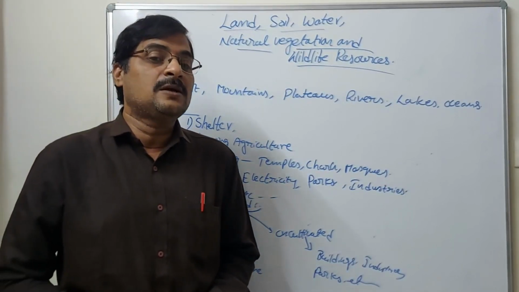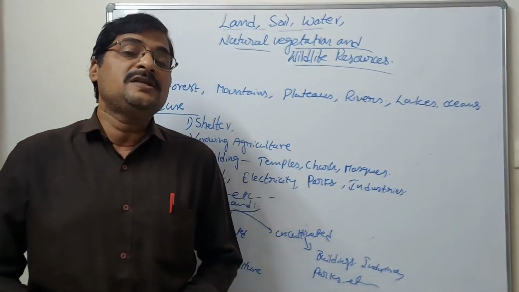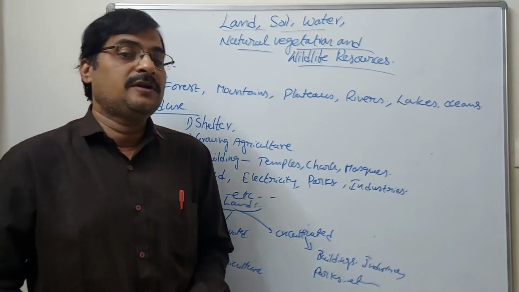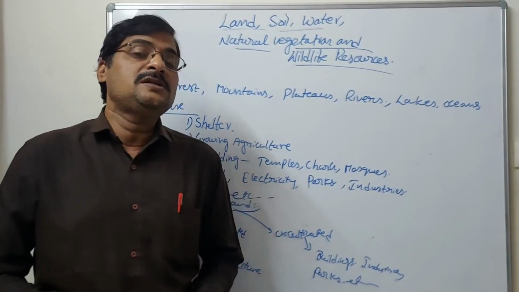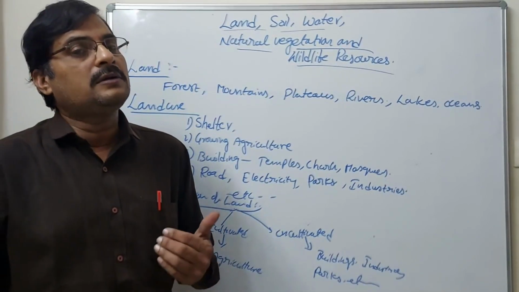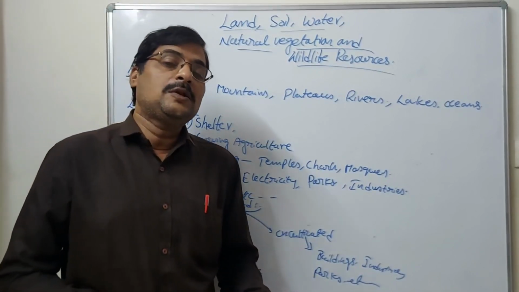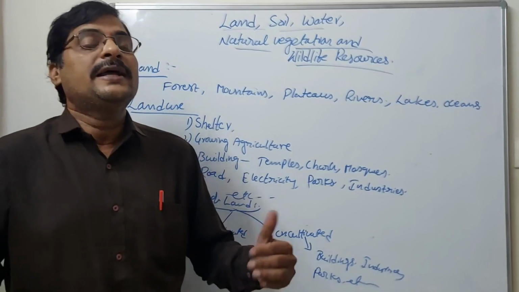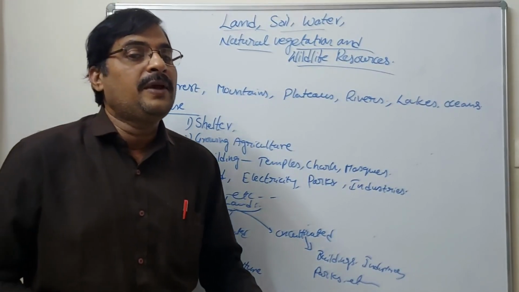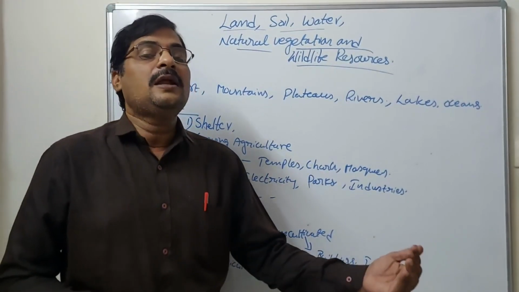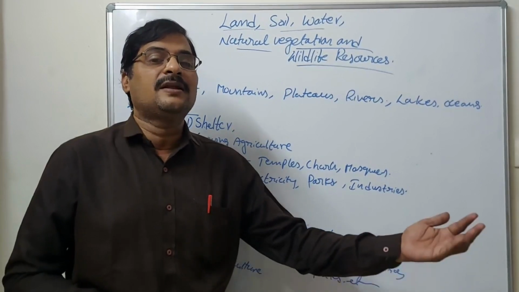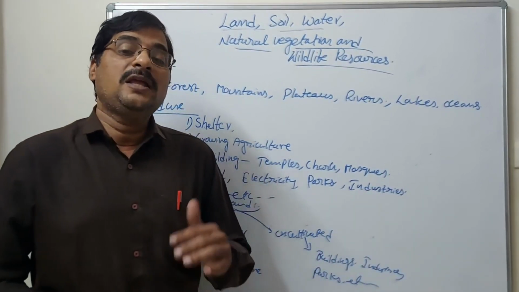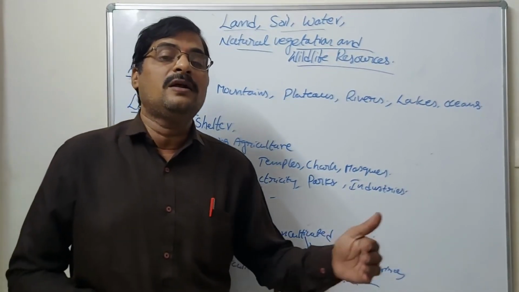This is a link system. Overpopulation affects deforestation. When deforestation happens, rains do not occur in time. When the rains do not occur, agricultural crops do not develop. What will happen? Shortage of food. Then automatically prices increase day by day. These kinds of problems are going on nowadays.